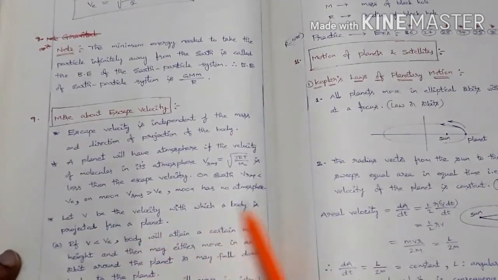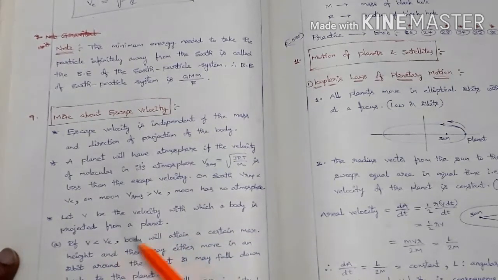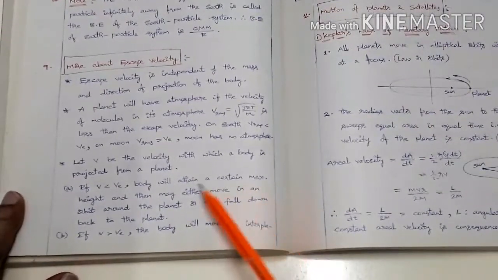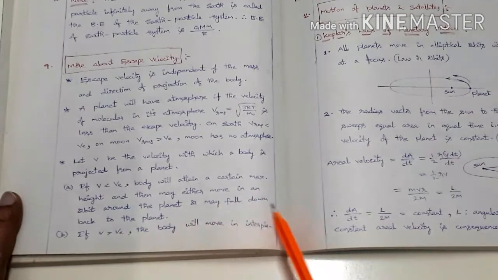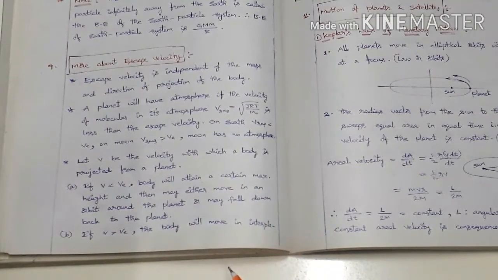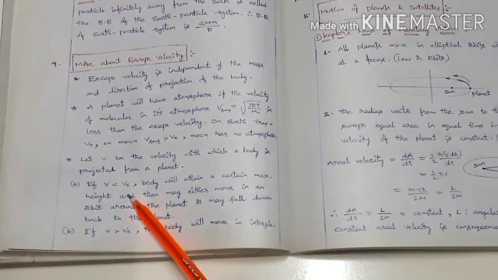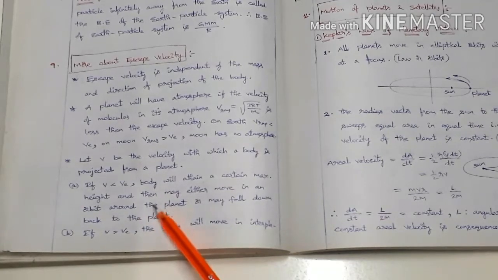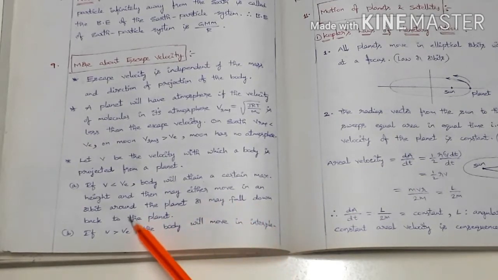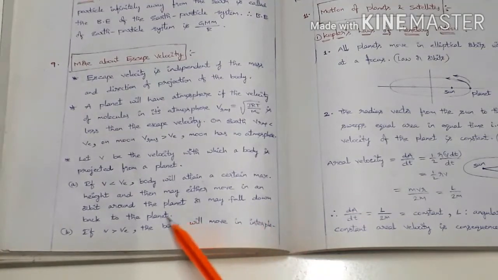Let v be the velocity with which a body is projected from a planet. If v is less than the escape velocity of that planet, the body will attain a certain maximum height and then may either move in an orbit around the planet or fall back down to the planet. See here, if a body is thrown with a velocity less than escape velocity, it reaches a certain maximum height. Then two things can happen: it can move in an orbit around the planet, or it may fall back to the planet.